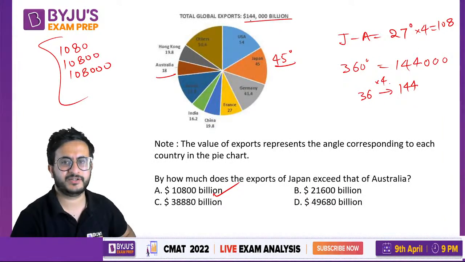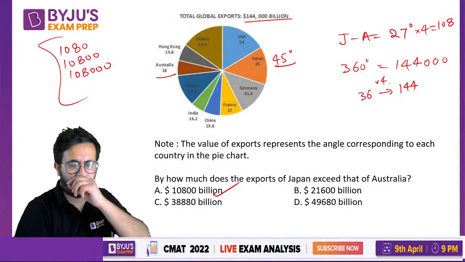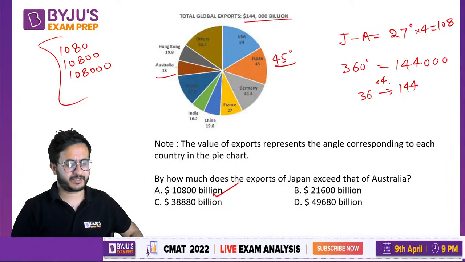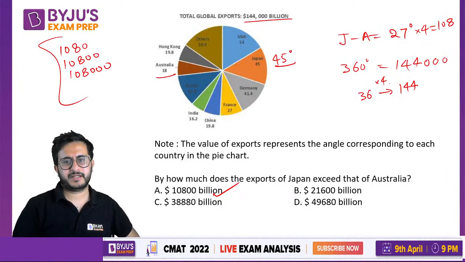Look at this, 36 into 4 is 144. I hope you know this. This basic calculation, if you know, you can do this mentally, right? This is 27 into 4, 108. If you can do this level of mental calculation, you can easily get it.